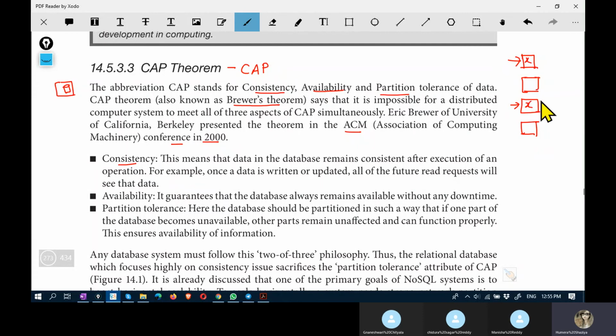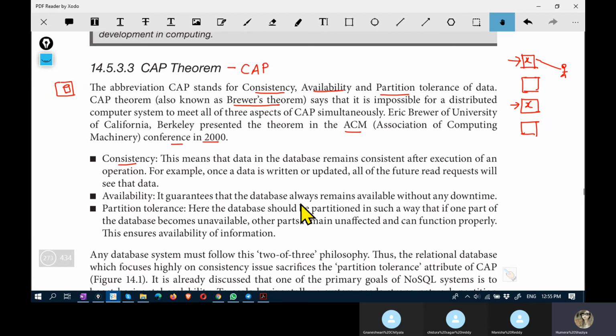If you make an update here and a user accesses from there, what is the guarantee that this X gets the updated copy? All the future reads, whatever reads are made after the update, must receive the updated value. That is consistency.